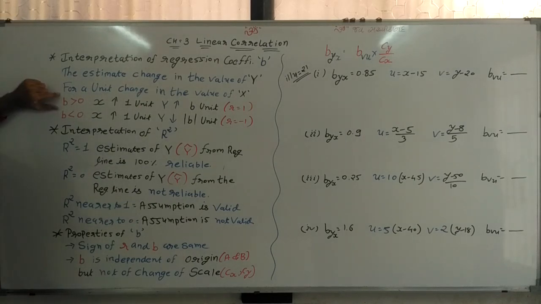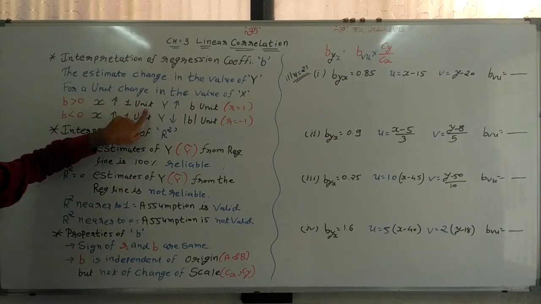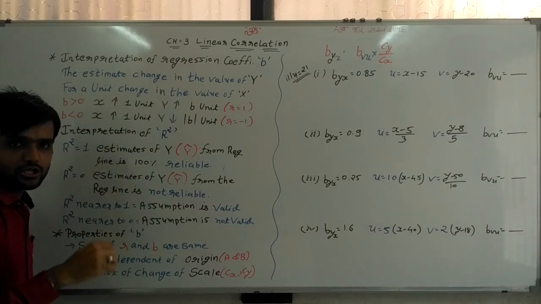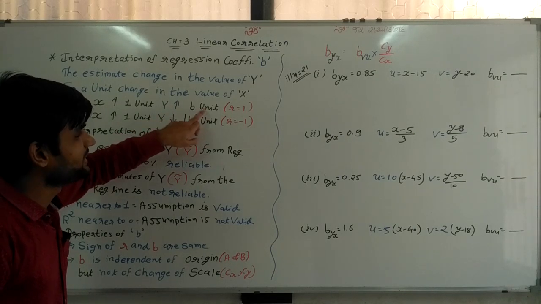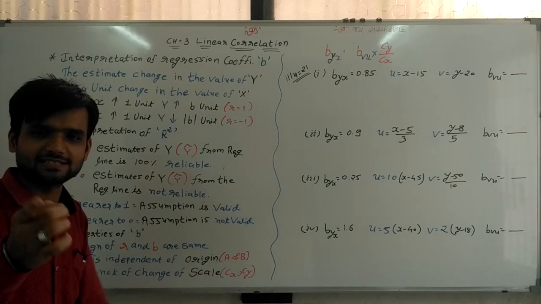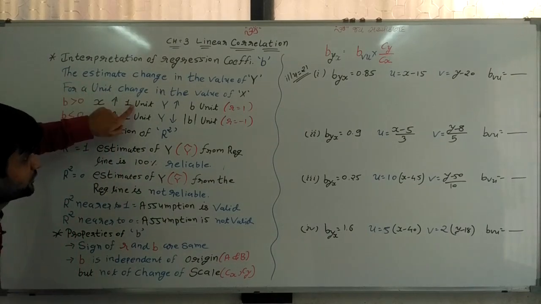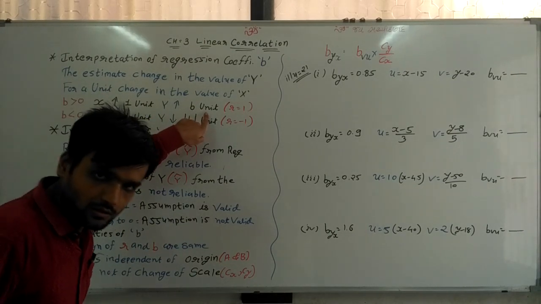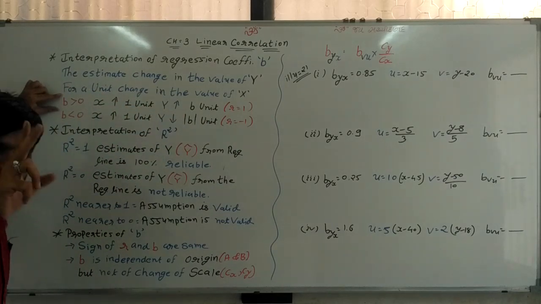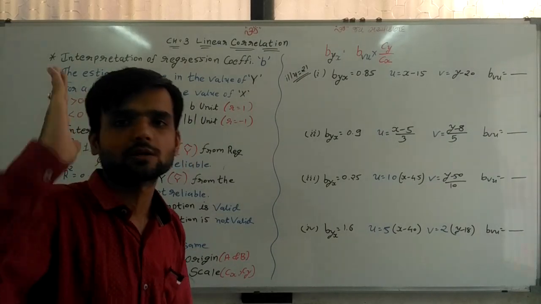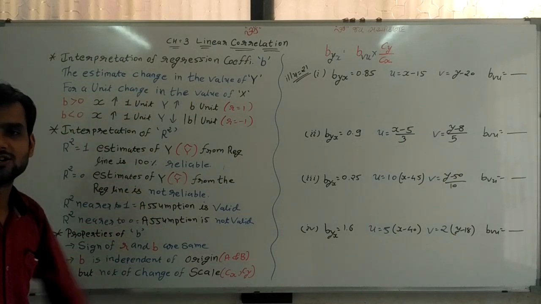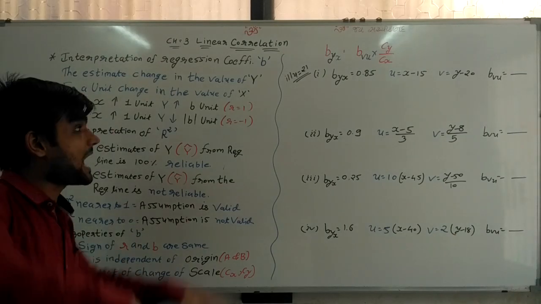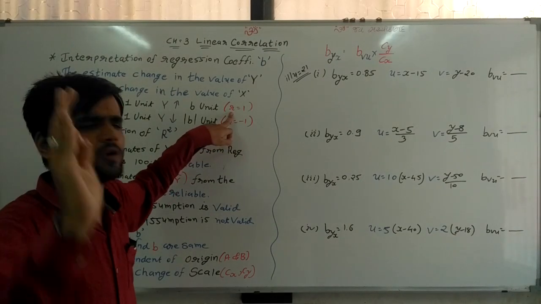If b is a positive number and x increases by 1 unit, then y increases by b units. And the value of r at that time must be 1.